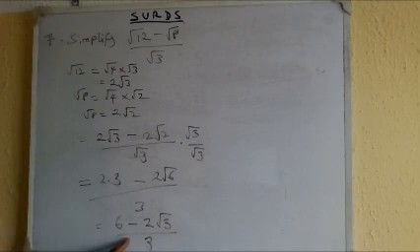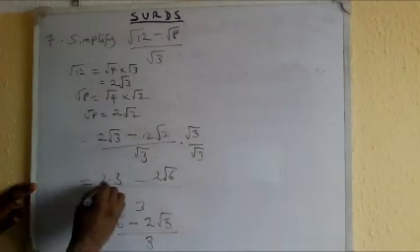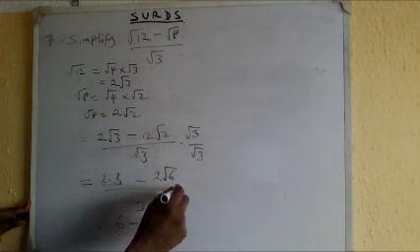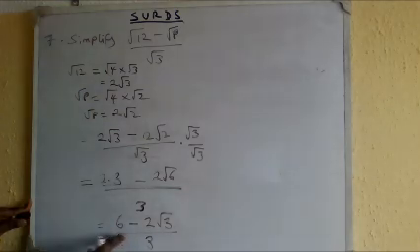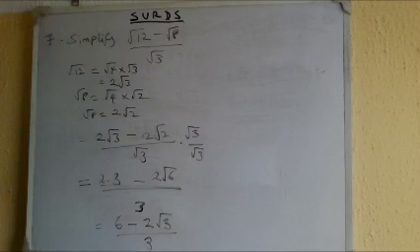We can actually multiply this. Hold up. This over 3. We can actually multiply and divide both the numerator and denominator by this.